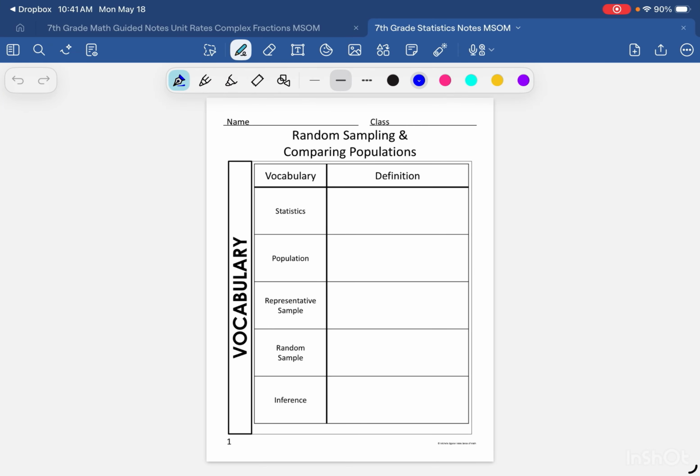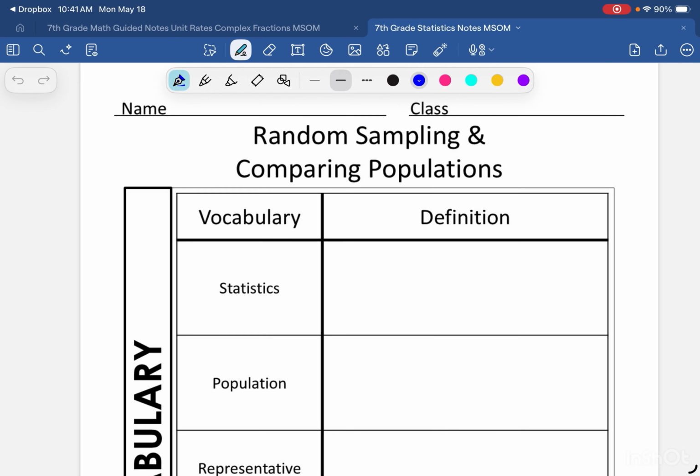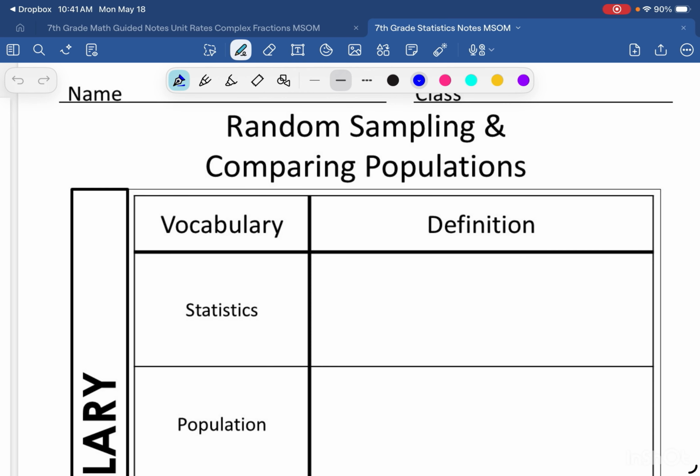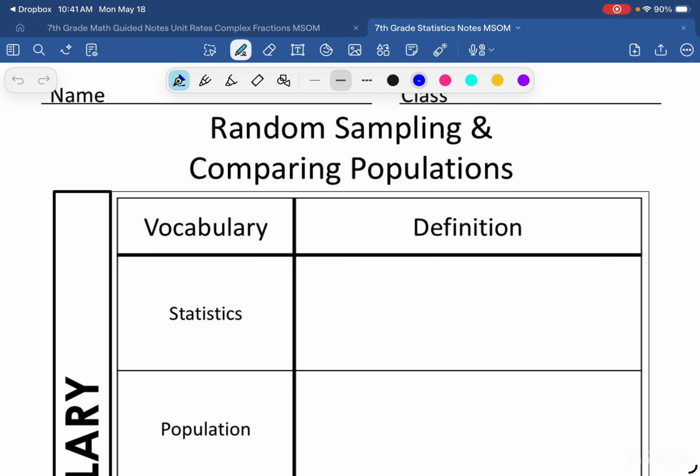Everyone, welcome to the 7th grade math statistics notes, where we are focusing on random sampling and comparing populations. Let's get started with vocabulary. We're going to define words here and get into them more as we go through the notes.